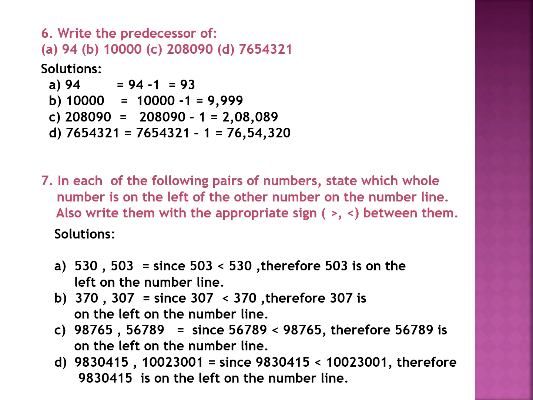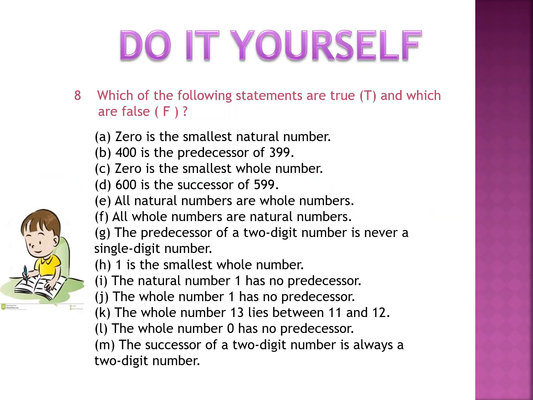I hope all the questions are clear. Now do it yourself. Dear children, if you have seen this video carefully, you are able to do the question number 8, which is true or false. You have to find out which of the following statements are true and which are false. Please do it in your notebook.